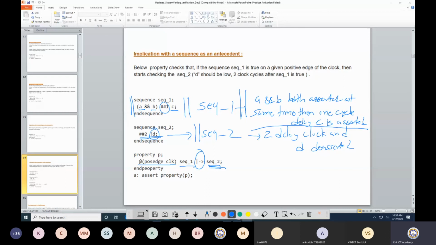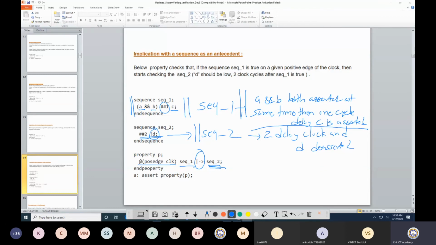So these can be written by a 4 sequence also. There is no problem. You can do it. There is no issue. But whenever you are writing in a property, then in a property probably one operator is there: sequence 1 then followed by sequence 2, sequence 2 followed by sequence 3, sequence 3 followed by sequence 4. That way you need to write it down. So this way it can be done.